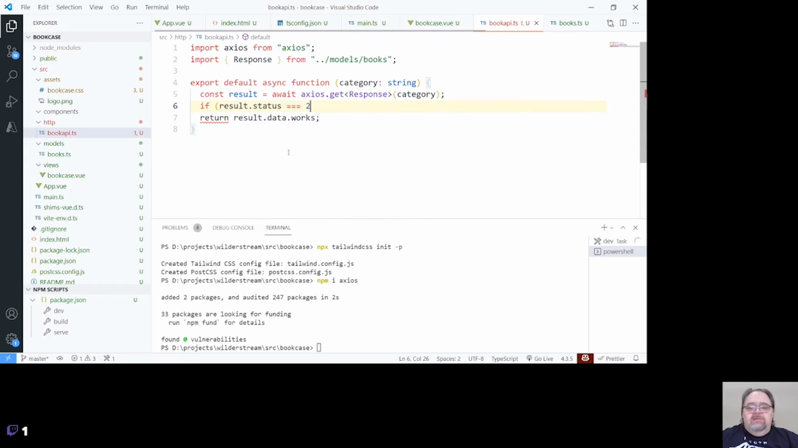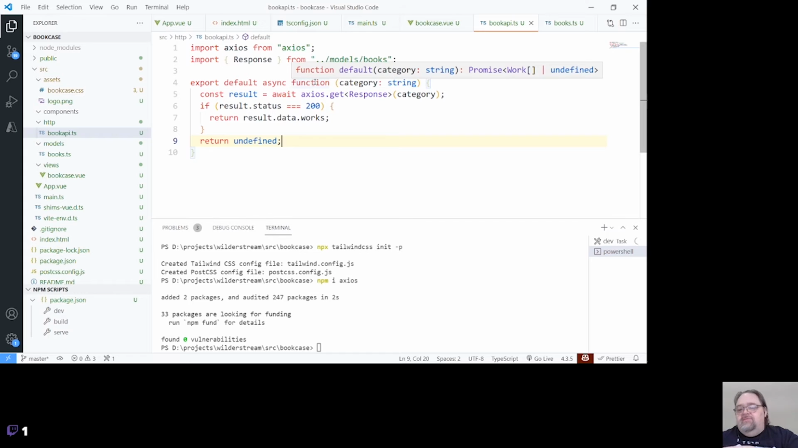But we're not going to actually want to say if result.status equals 200, right? If we got a good status, let's go ahead and return that. Otherwise, we can just return undefined or something else. And what we can see, because this is TypeScript, is that the return type for this, they've already defined for us as either a promise full of work or an undefined object.